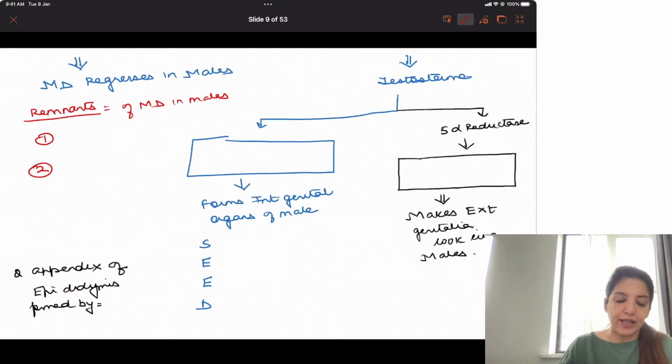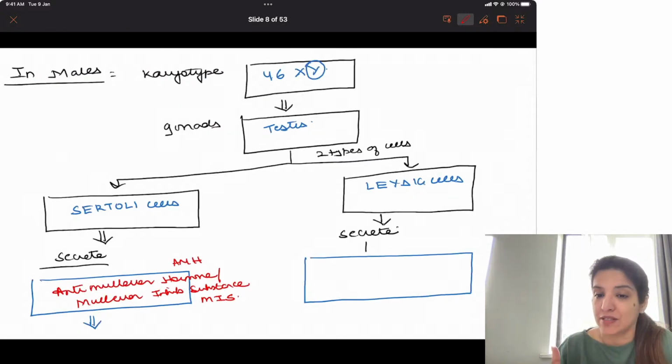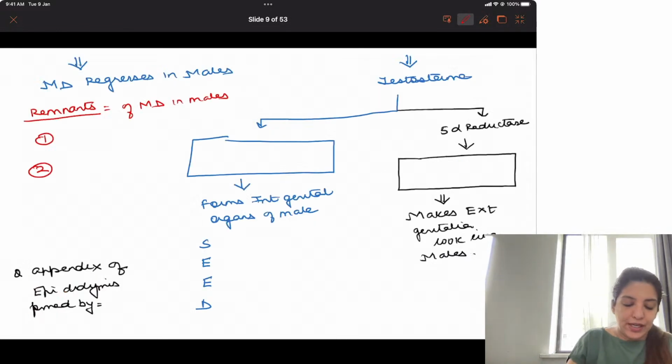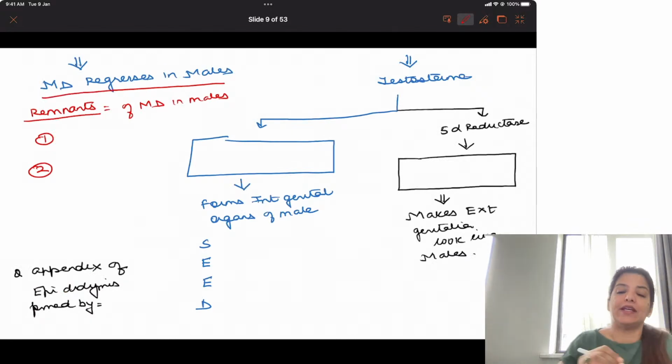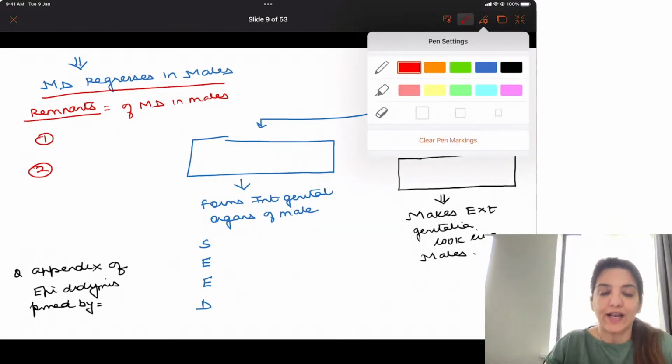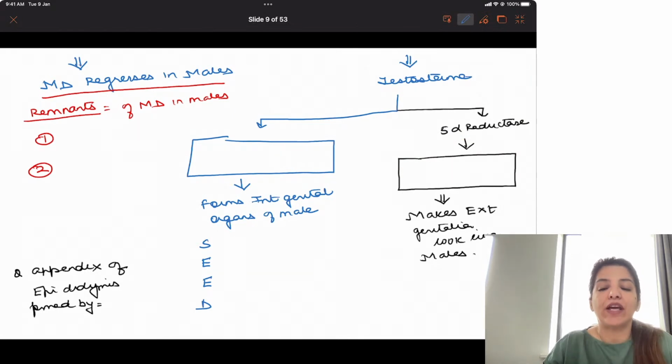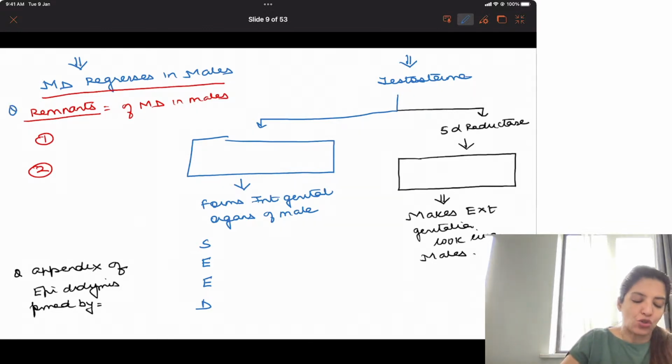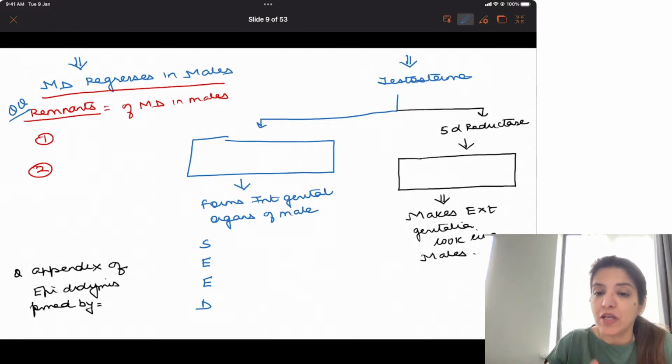Now, this Mullerian inhibiting substance, as the name suggests, is going to lead to regression of Mullerian duct in males. So, because of this Mullerian inhibiting substance secreted by the Sertoli cells, Mullerian duct is going to regress in males. Right? Now, when Mullerian duct regresses in males, there are certain remnants left in males, and a question is asked on this. What are the remnants of Mullerian duct in males?